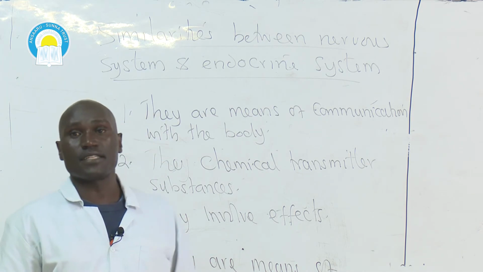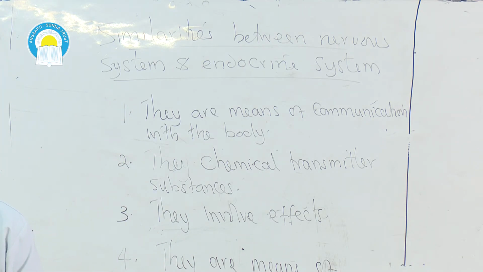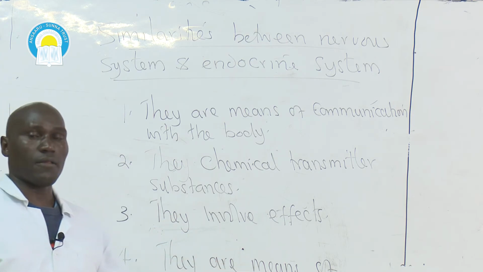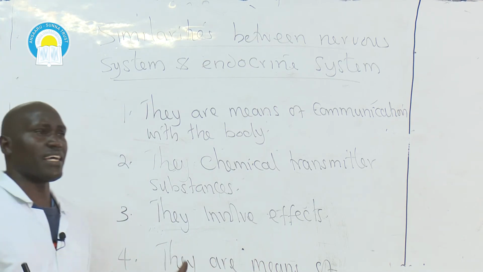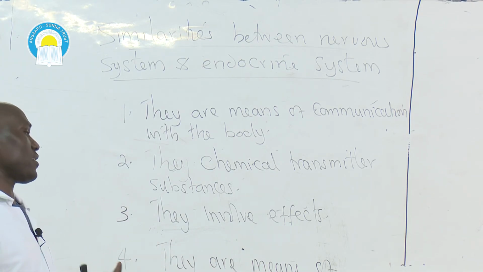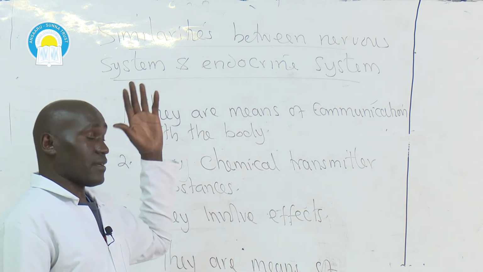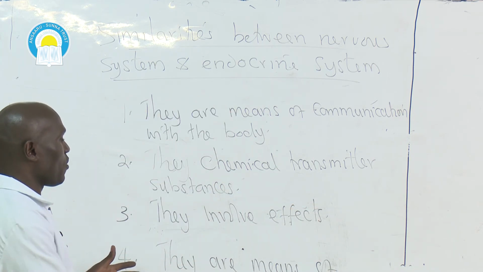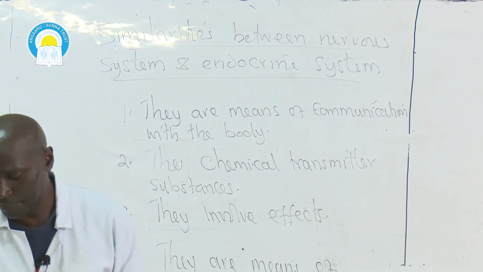That is, the nervous system can bring about survival of an organism, same as the endocrine system. For example, when an organism is exposed to a harsh stimulus, for example, very high temperature, an organism will respond in a particular way. In the hormonal system, we've also seen the adrenaline hormone preparing an individual for fight or flight. So it means both systems of communication are means of survival.